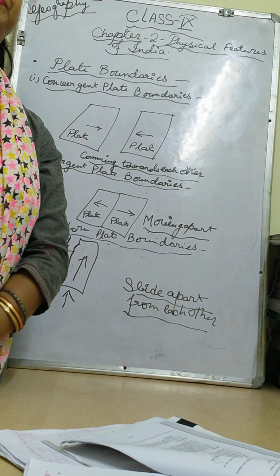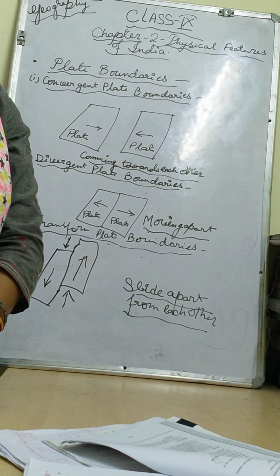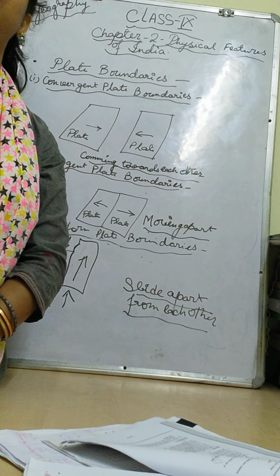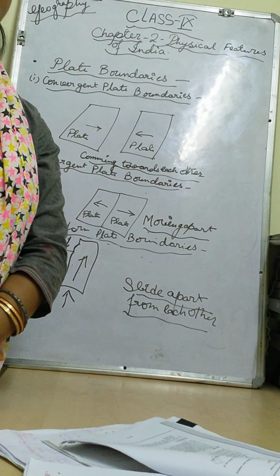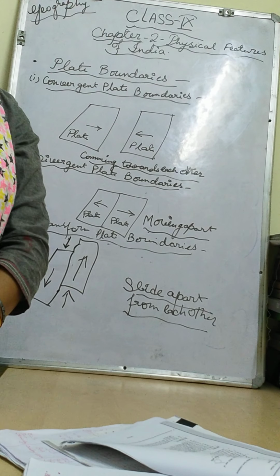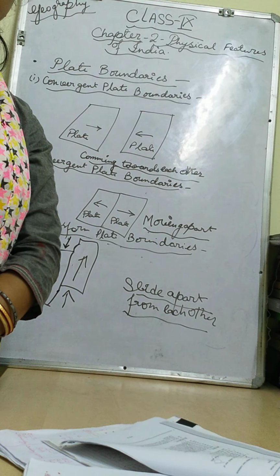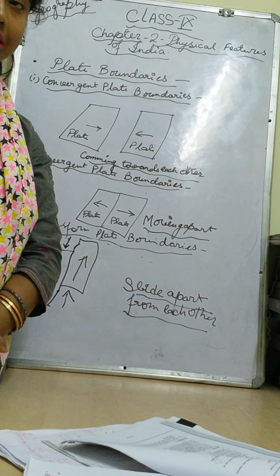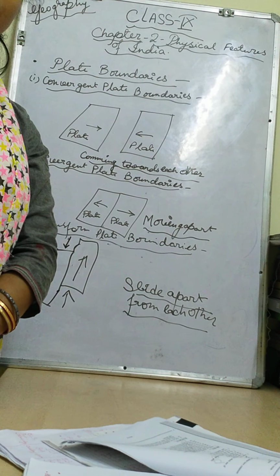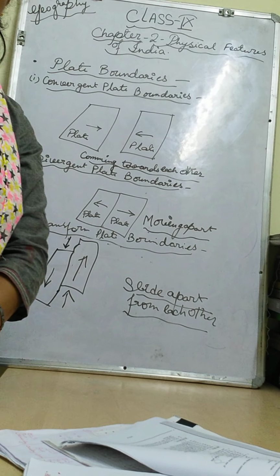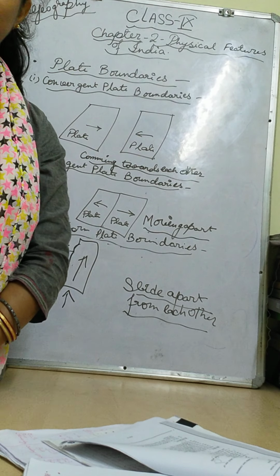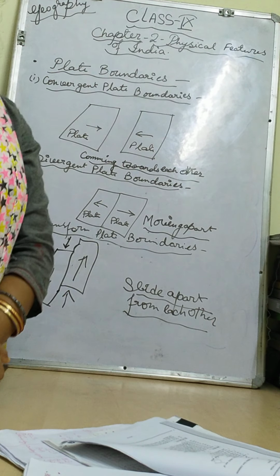Next, we receive the world's largest rainfall. Then there is one of the oldest landmasses of the earth, that of Gondwana land, which we know as the peninsular plateau, the oldest landmass, right children?